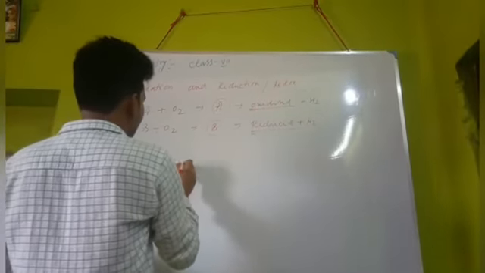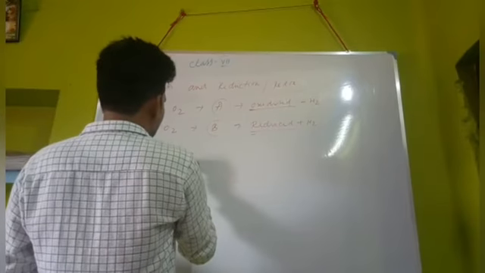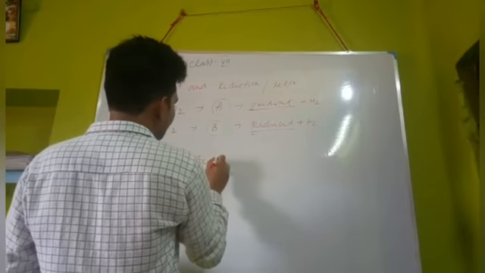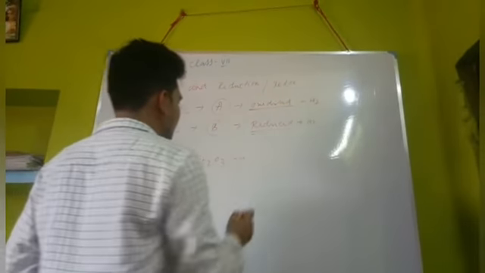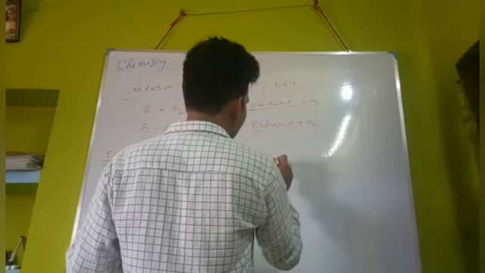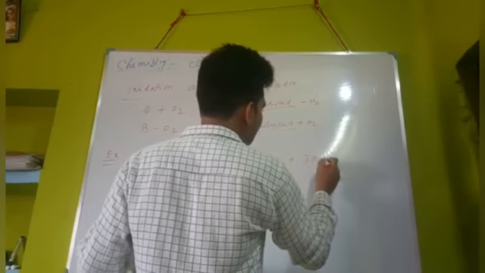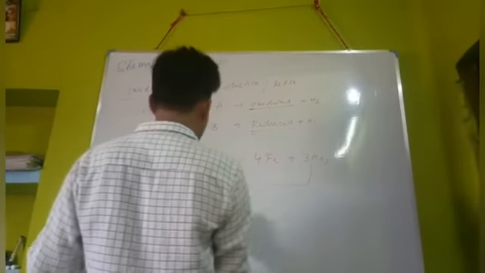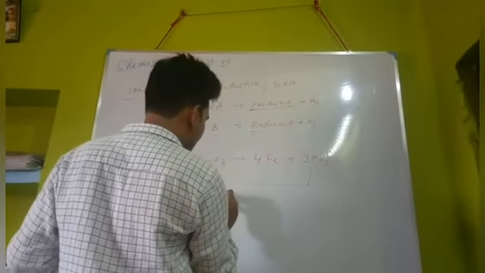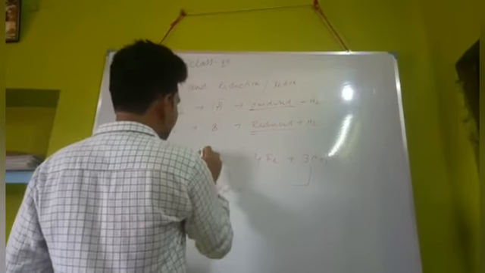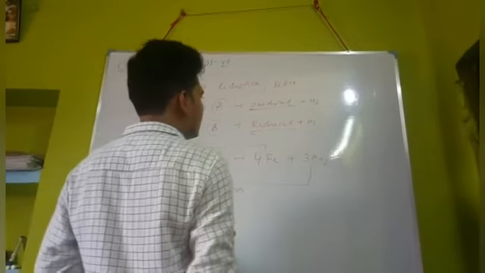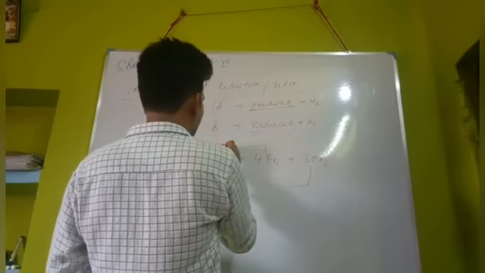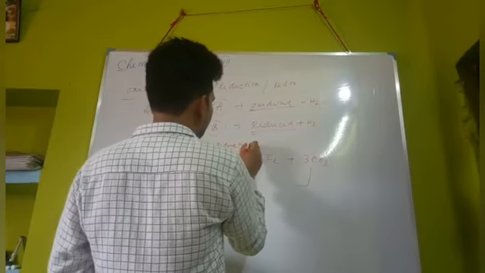Just take one example: 3C, carbon, plus 2Fe2O3, then we get the products 4Fe plus 3CO2. Here carbon combined with oxygen, so it is oxidation, and Fe loses its oxygen, so it is called reduction.